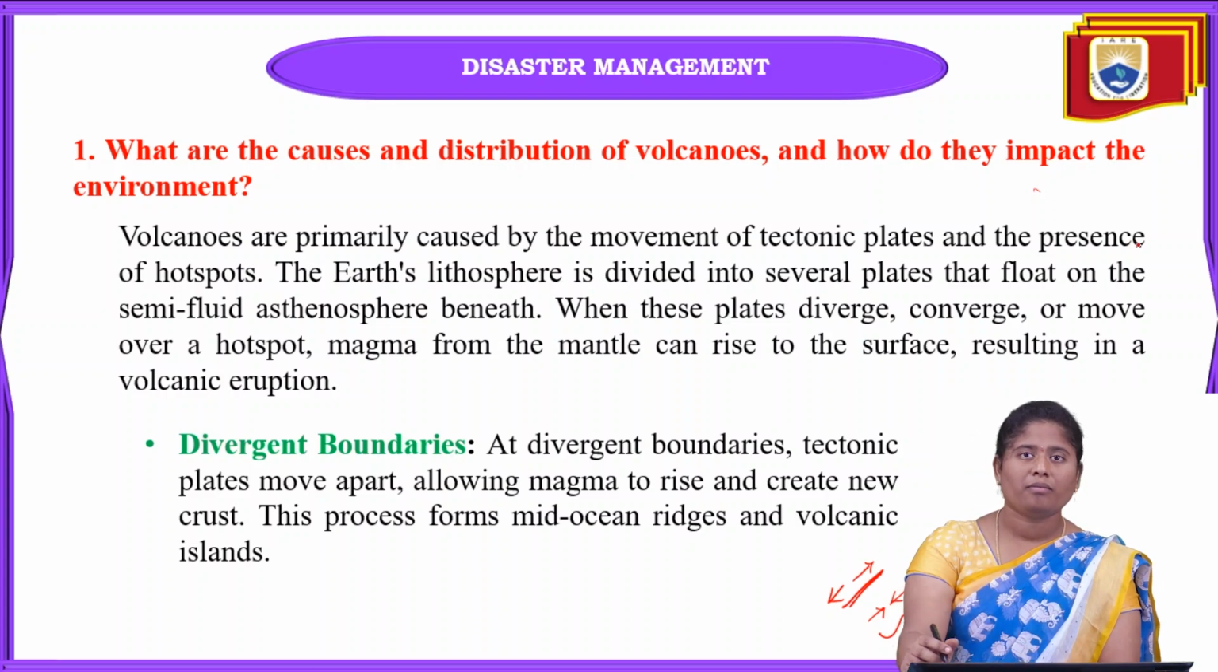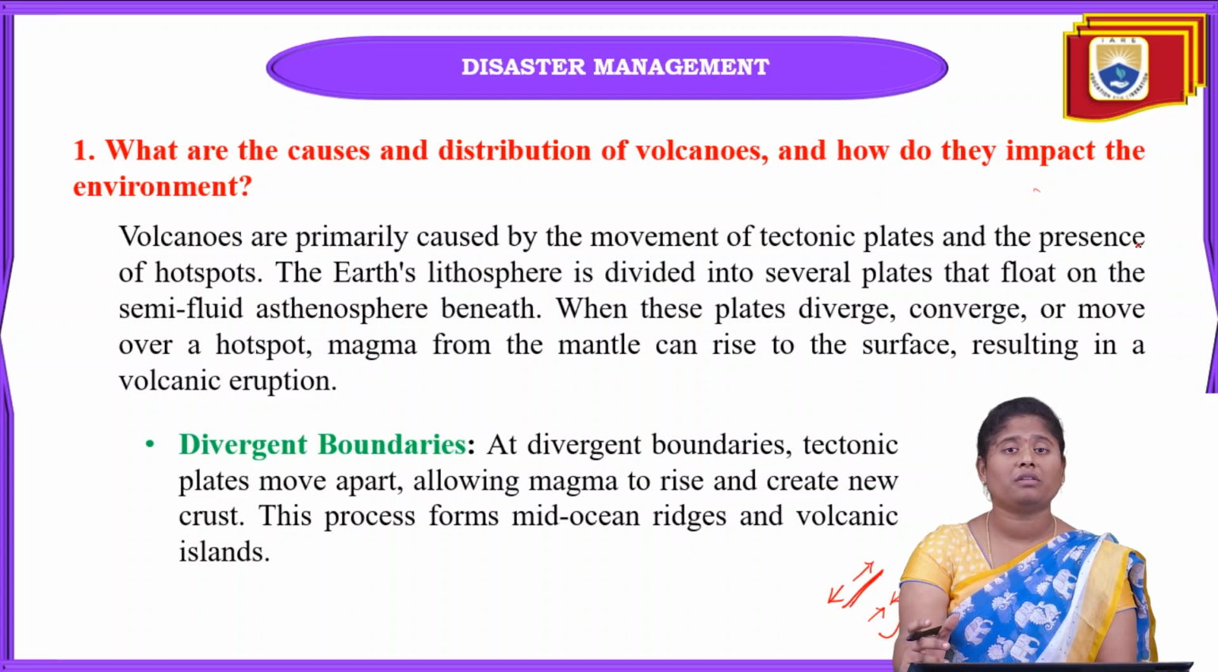In divergent boundaries, this process forms the mid-ocean ridges and also volcanic islands. Because of volcanic eruptions, many islands, like Hawaii, are formed from these volcanoes only. Those are what we call volcanic islands.